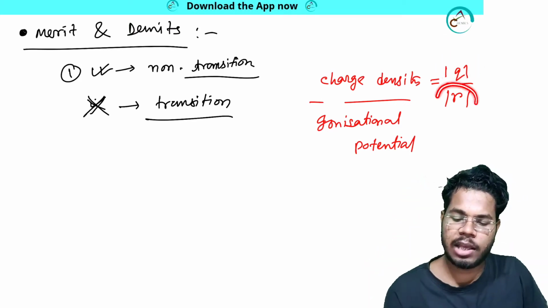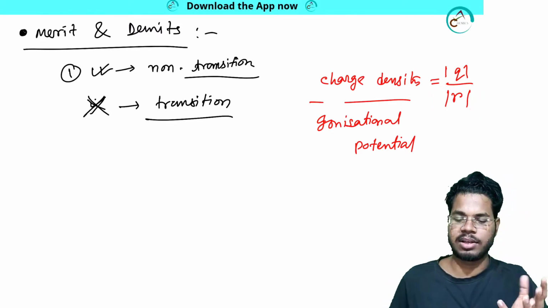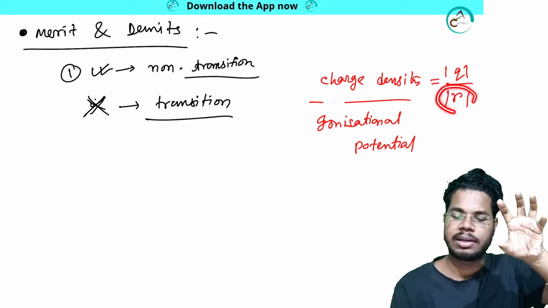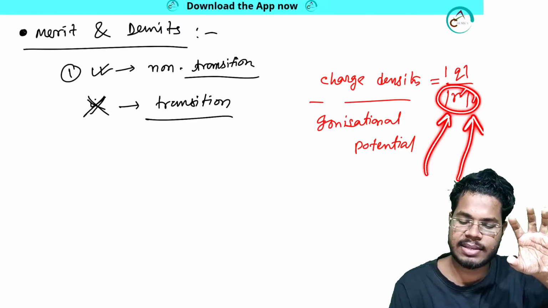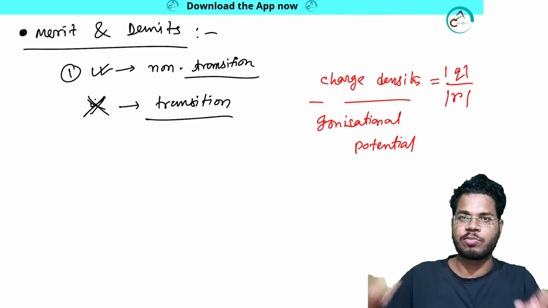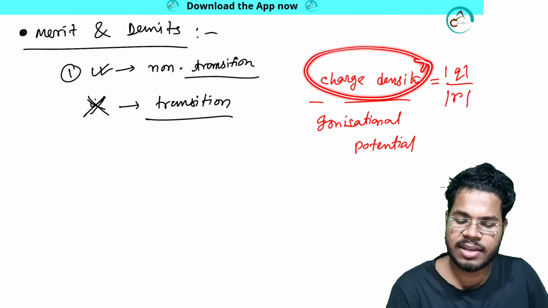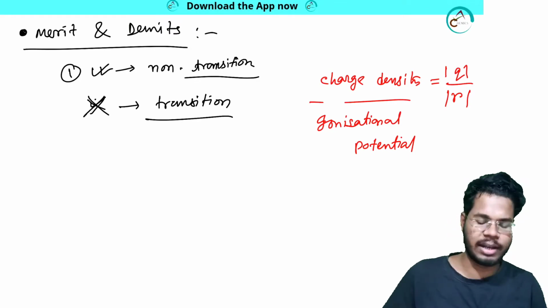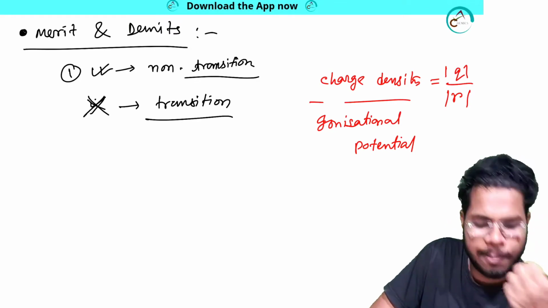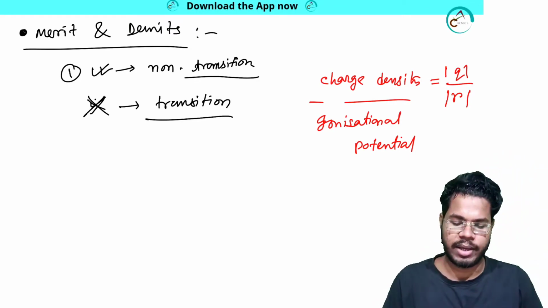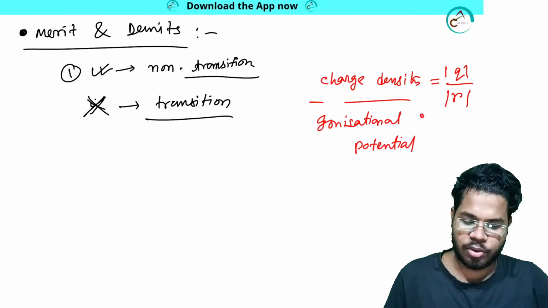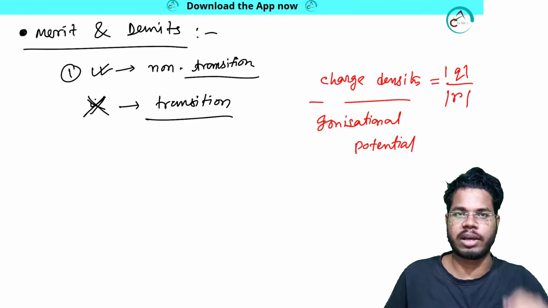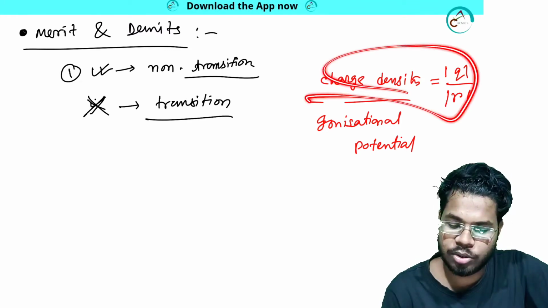And if the charge value is fixed, what will happen? That means two systems have the same charge but different size. One has bigger size, another has smaller size. The smaller size will have more charge density because charge density is inversely proportional to size. Clear? Okay, I hope I have made you understand. Sometimes we call the charge density the ionization potential of the system. There is nothing more to it.